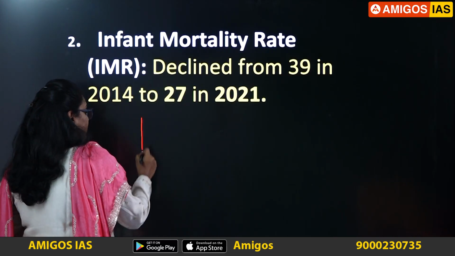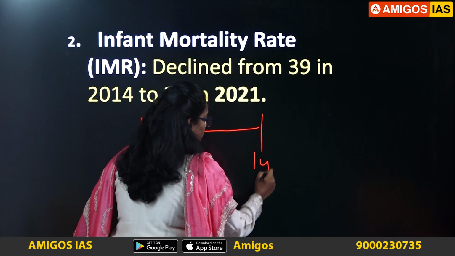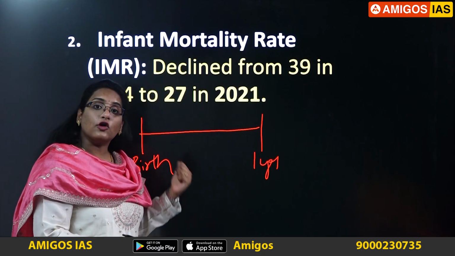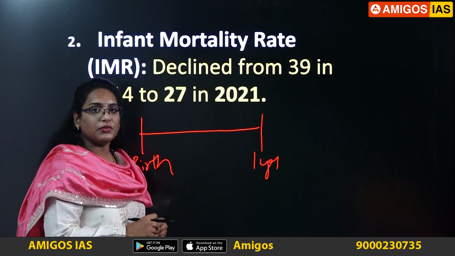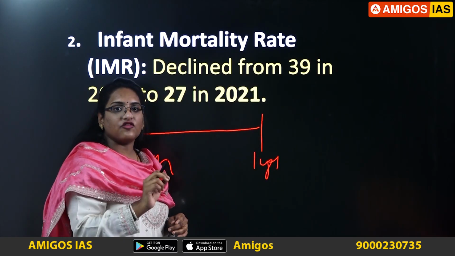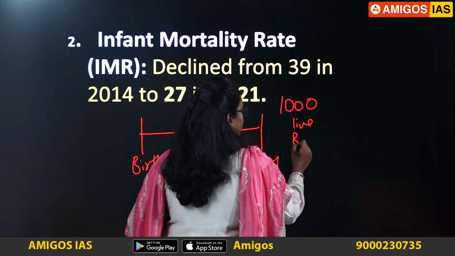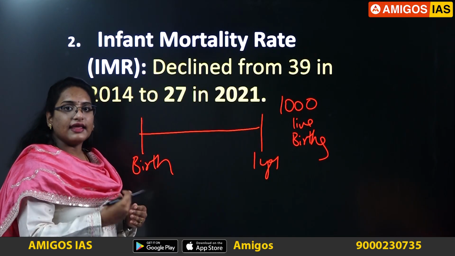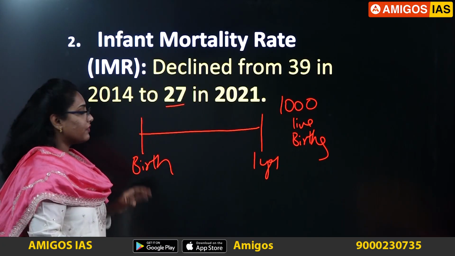For infant mortality rate, the time period from the birth of the baby till the baby achieves 1 year will be considered. So this is the time period which is considered for infant mortality rate. For neonatal mortality rate, we are considering till 29 days. Here we are considering till 1 year of the birth. Now here also we are considering the number of deaths per 1000 live births in a given period. Means again we are considering 1000 live births. Here even the infant mortality rate has a declining trend, that is from 39 in 2014 to 27 in 2021.